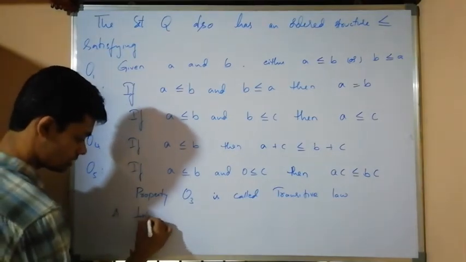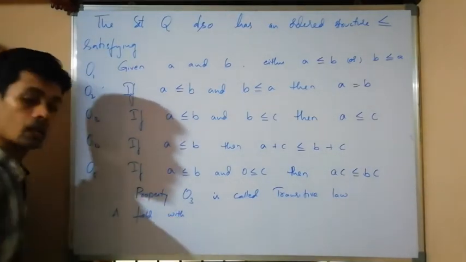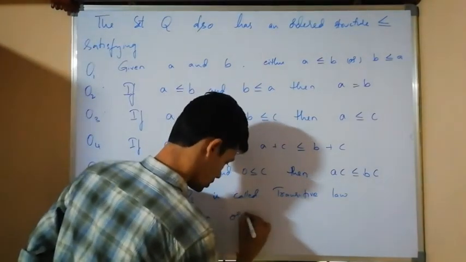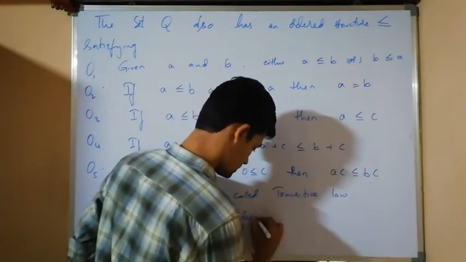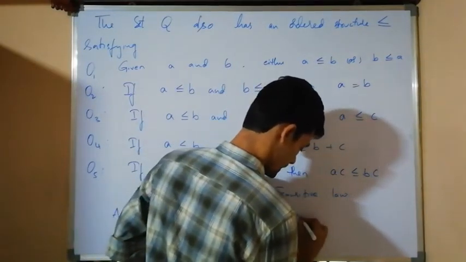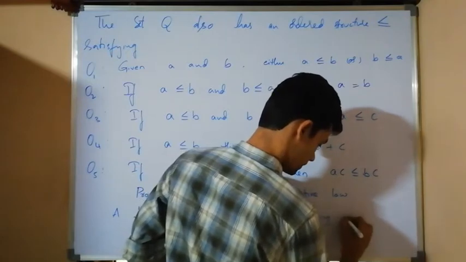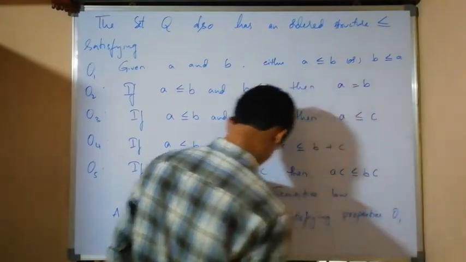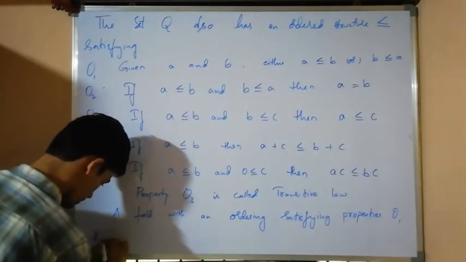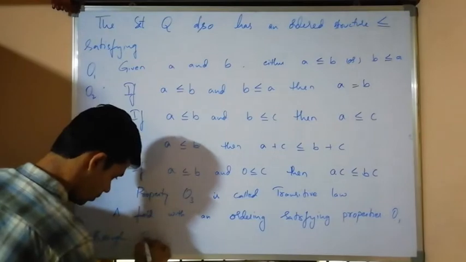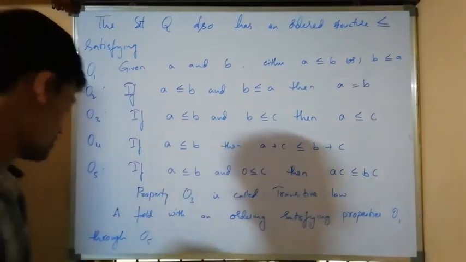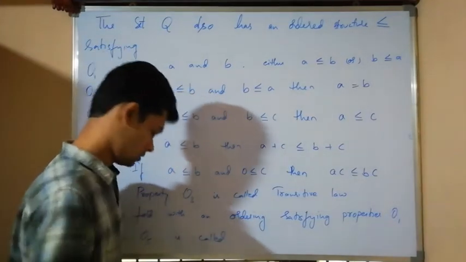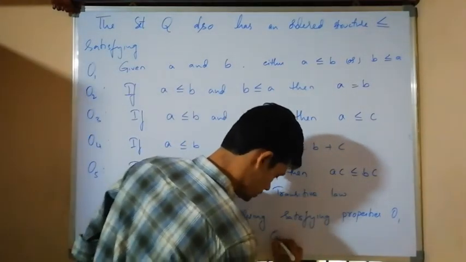A field with an ordering satisfying properties O1 through O5 is called an ordered field.